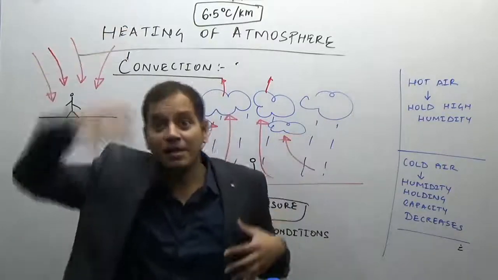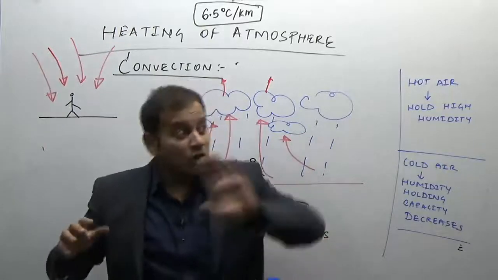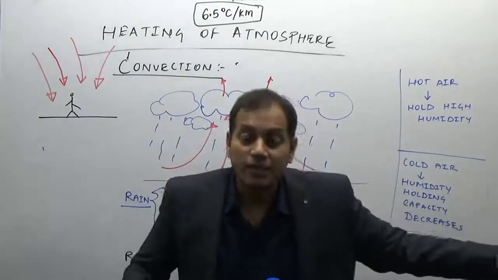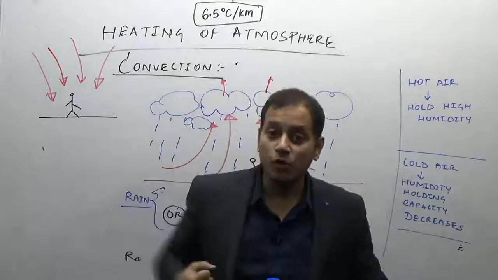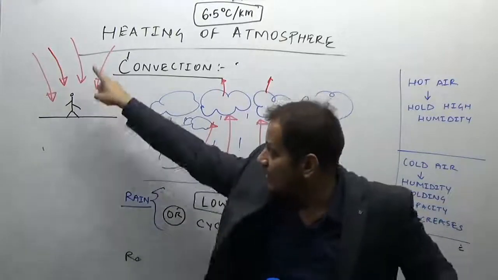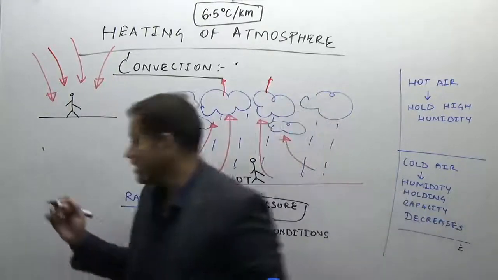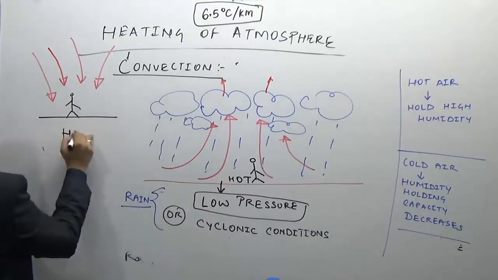Now if you are standing below the fan, below a fast fan, or on the front side of an exhaust fan, you will obviously feel more pressure on yourself. So when this air is coming down, such a region is known as a high pressure zone.